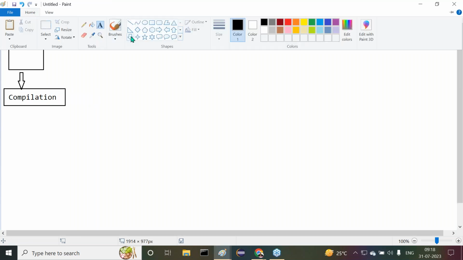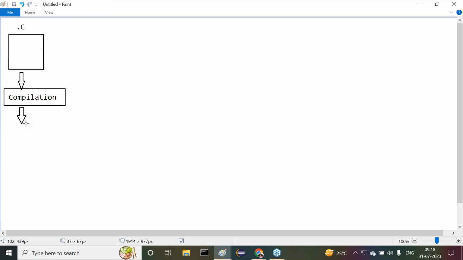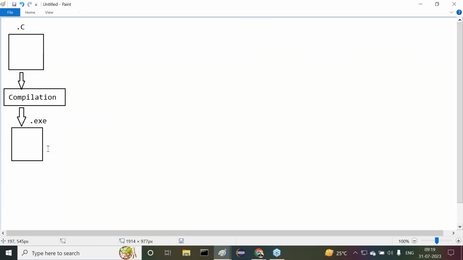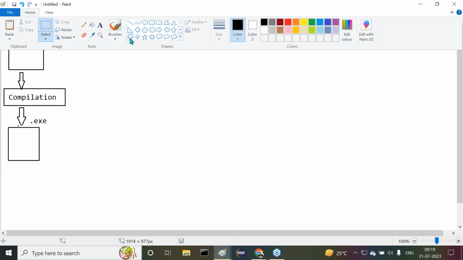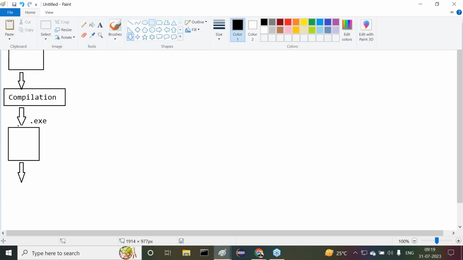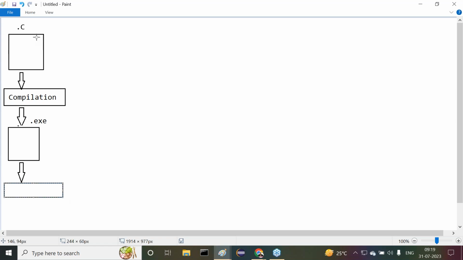When we compile the program, we are able to get some file. What file are we able to get? If we compile a program, we get a .exe file. Inside the .exe file, we get some executable code, some bytes, some low level code. Whenever we get this .exe file, we have to execute our program. To execute our program, we need to go for the execution process.